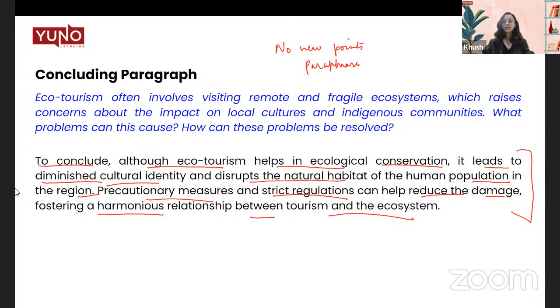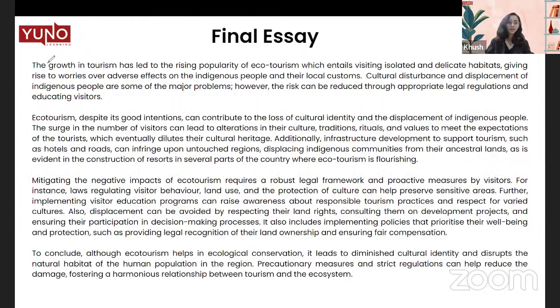All right, so this is the final essay. Let's have a complete discussion. We start off with the introduction. These are our problems, our solutions, which are synced, and the conclusion. So this is what the essay asks us about: talk about the problems and the solutions. When we are talking about task response, we have cleared it. We have made sure that our problems are synced.